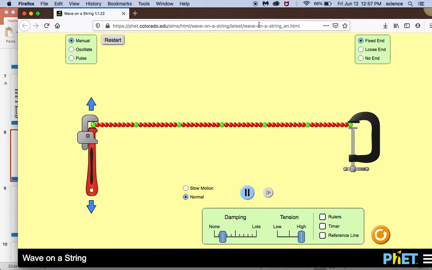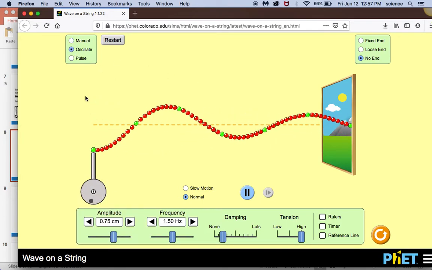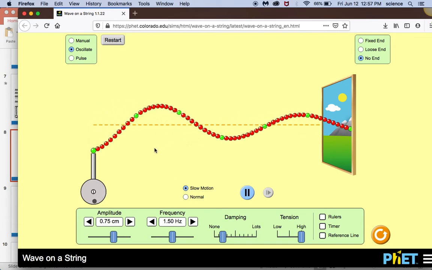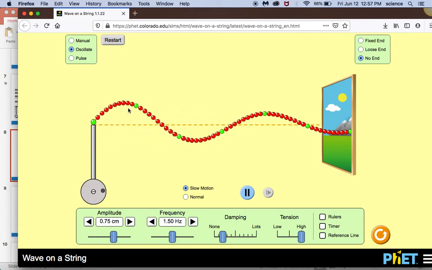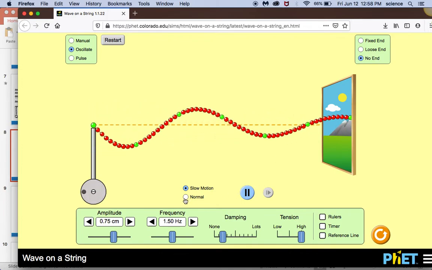So here is the PhET simulation. And the first thing I'm going to do is I'm going to say no end. So it basically lets the wave travel without reflecting back, because waves can reflect off surfaces. I'm going to hit oscillate, so it causes an oscillatory motion over on one end. And right now this wave is damped, so you'll notice, let me slow it down, that the amplitude over on the left side is higher than the amplitude over here because of basically friction.